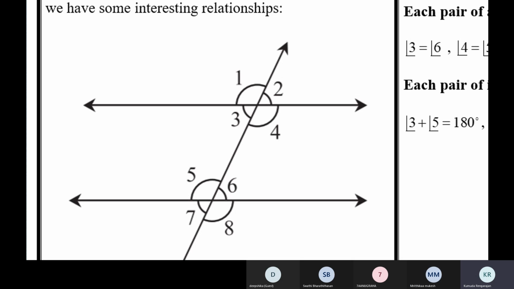Yes, now tell me the alternate angles. Alternate interior angles or alternate exterior angles, ma'am? Alternate interior angles. Okay, ma'am. 1 and 4, ma'am. They are vertically opposite angles. 1 and 4 are vertically opposite angles. Okay, ma'am. Sorry. 1 and 8 are alternate interior or exterior angles? Yeah, they are alternate exterior angles. Yeah, correct.